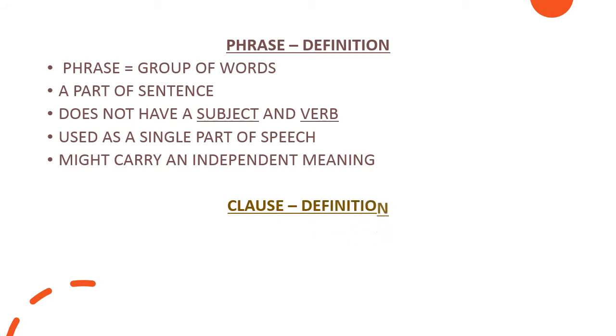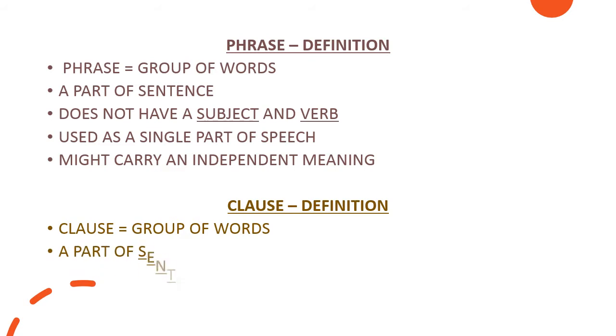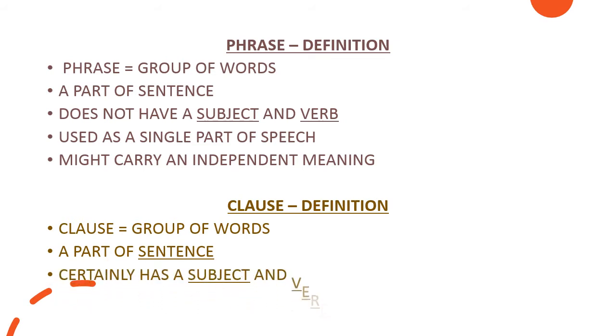Next one, clause definition. Clauses, group of words. Phrase is also a group of words, clause is also a group of words. Next, a part of sentence. It is also a part of sentence. Phrase is also a part of sentence. Third point, certainly has a subject and verb. That is the basic difference between phrase and clause.